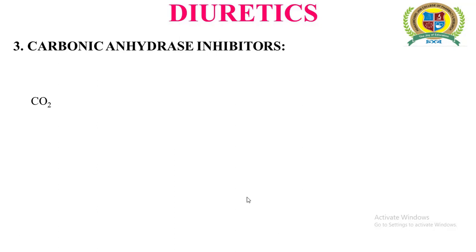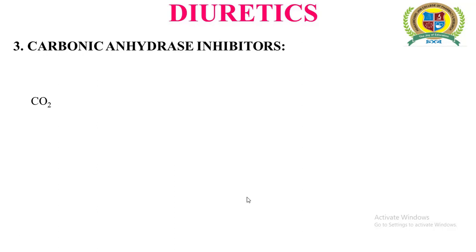That complex is known as carbaminohemoglobin, and this complex is then brought from the tissues towards the lungs. As soon as it reaches the lungs, the complex is broken down into carbon dioxide, from where the carbon dioxide can be exhaled out through the lungs.